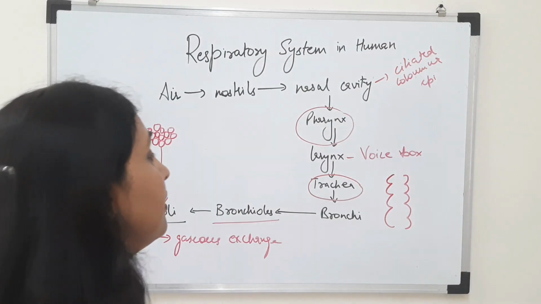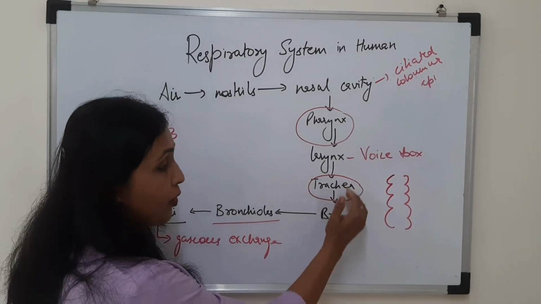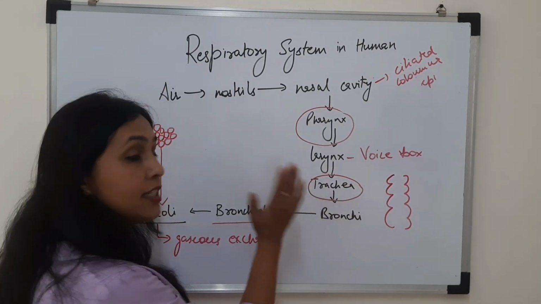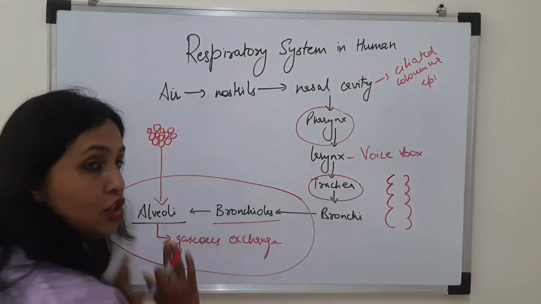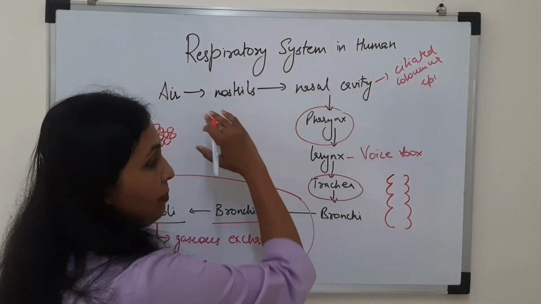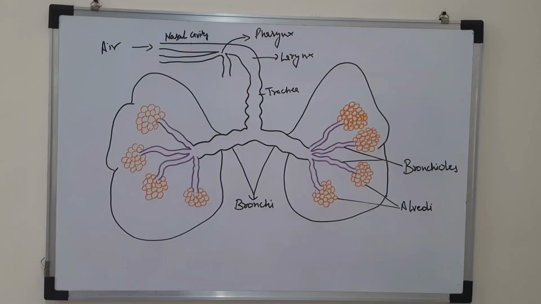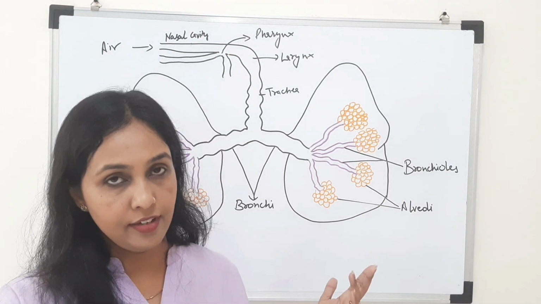Now children, you have to remember here, bronchi after trachea, when the trachea splits, the bronchi enter the lungs. Bronchioles and alveoli are the two structures which are found inside the lungs. And all the parts we studied before this were outside the lungs. Now let's study the diagram of the respiratory tract.